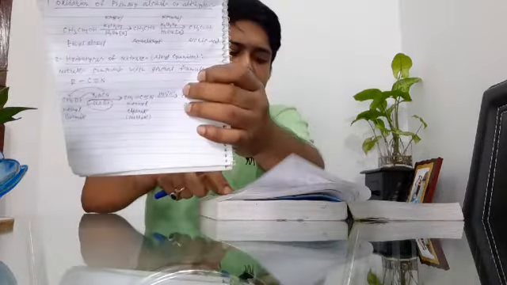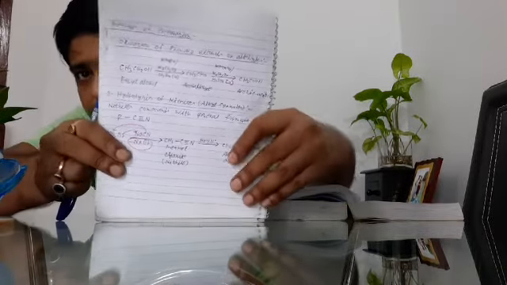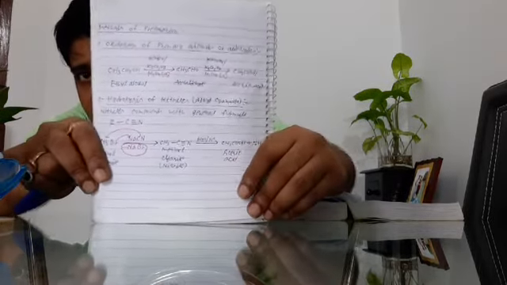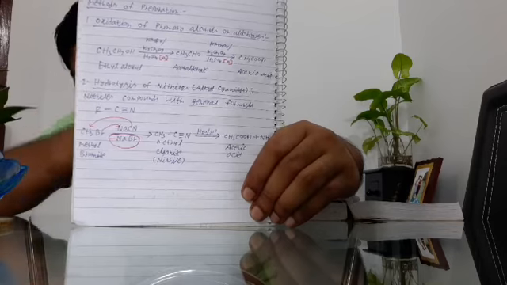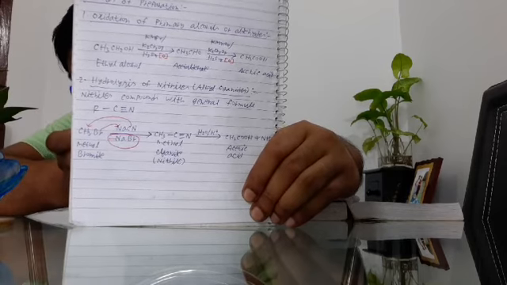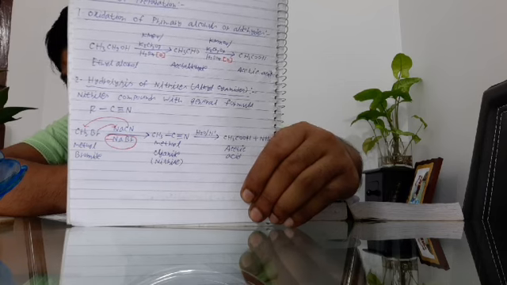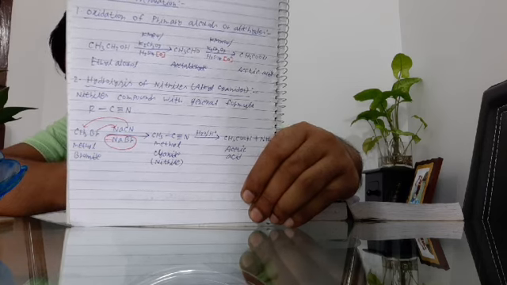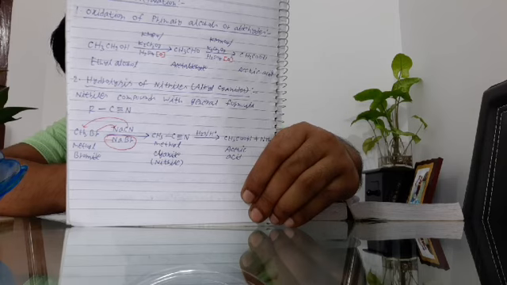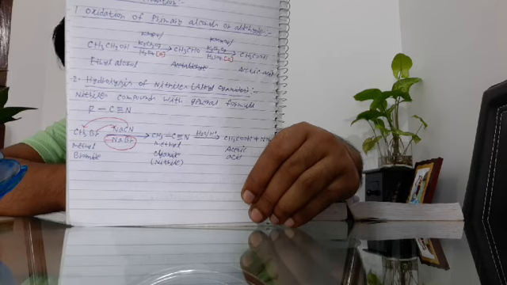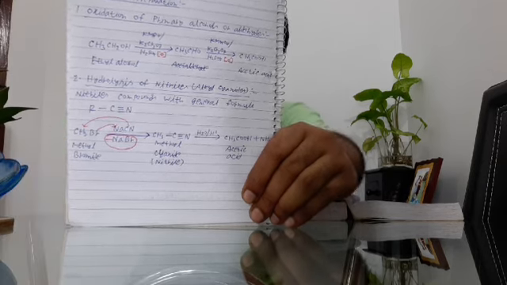See here, I have given an example with ethyl alcohol. Hopefully you have seen it. In the first step, ethyl alcohol is converted to acetaldehyde, and in the next step, acetaldehyde is converted to acetic acid by the oxidizing agent, here KMnO4 or K2Cr2O7, that means potassium permanganate or potassium dichromate, in the presence of H2SO4 or sulfuric acid. Okay, so that is the first reaction.